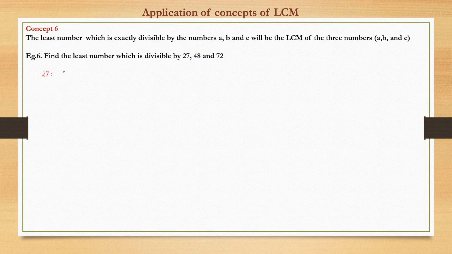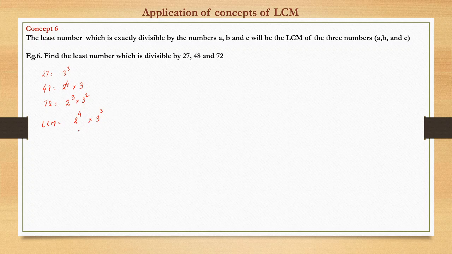So 27 we can write as 3 cube. 48 is nothing but 2 raised to power 4 into 3, and 72 is nothing but 2 raised to power 3 into 3 raised to power 2. So what is the LCM? Which prime numbers do we have here? Only 2 and 3, right? What is the highest index of 2? 4. Highest index of 3? 3. So this is our LCM, right? This way we calculate basically.